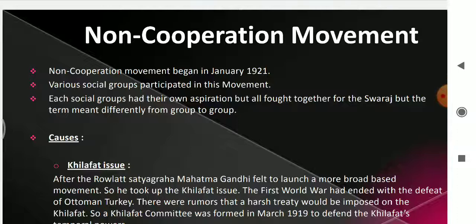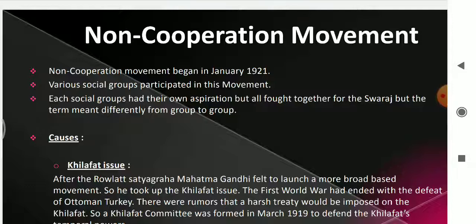What is this non-cooperation movement? Non-cooperation means not cooperating with the British. Gandhiji even stated this in his book Hind Swaraj. In it, Gandhi said that the British are ruling India only with the cooperation of Indians. If we stop cooperating with the British, within 1 year British rule would collapse in India.